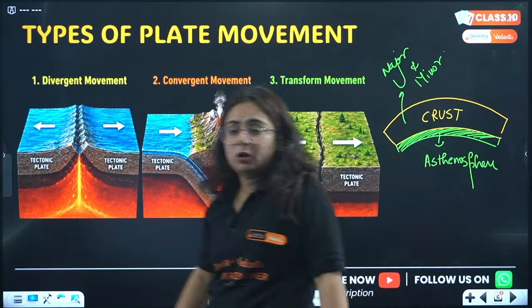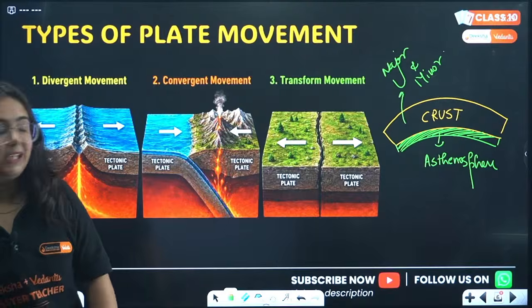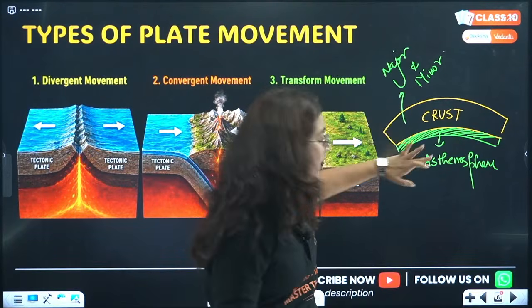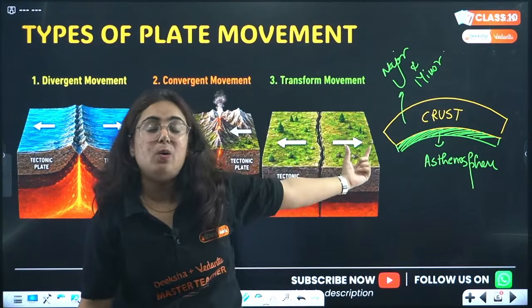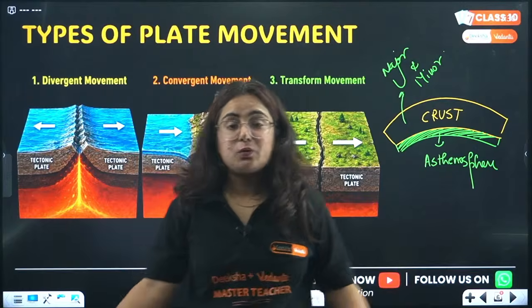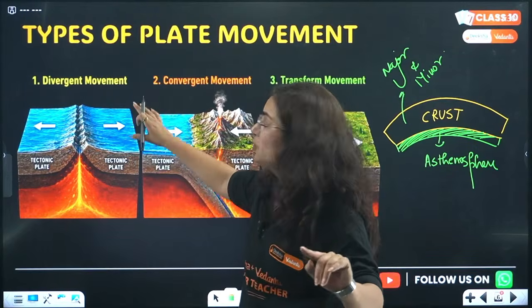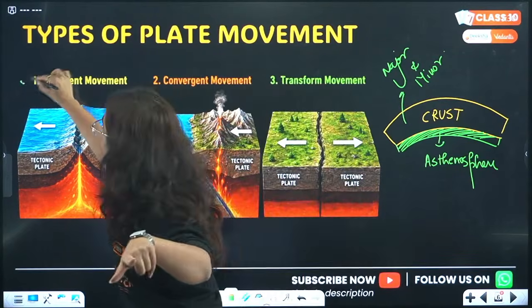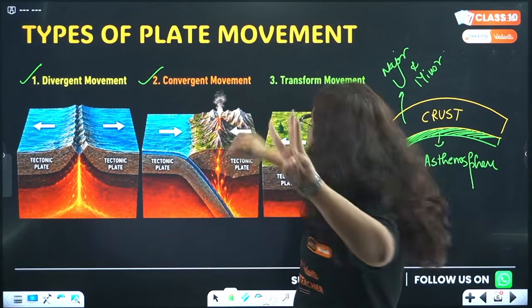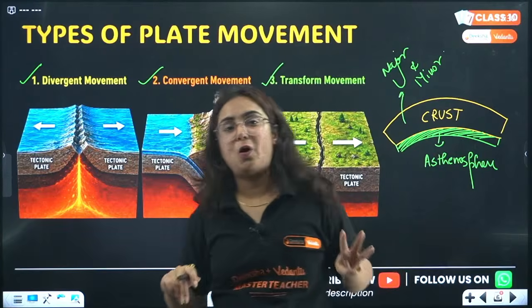Again, this is liquid, this is solid. This solid is floating over the asthenosphere, which means some movement is there. So we are going to study these movements. Number one, divergent movement. Number two, convergent movement. And number three, transform movement.